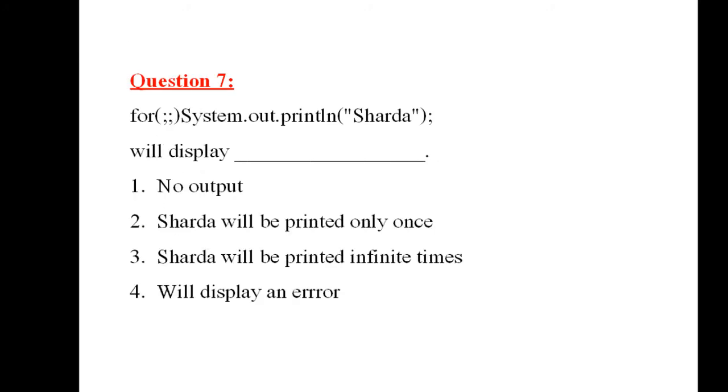This is question number 7. For in parenthesis you have two semicolons and in the loop body you have System.out.println Sharda. What will be the output when you execute this particular code? Now this is an example of an infinite loop. In parenthesis you have two semicolons, and whatever you have in the loop body will be executed infinite times. That means number 3 is the correct answer. Sharda will be printed infinite times.